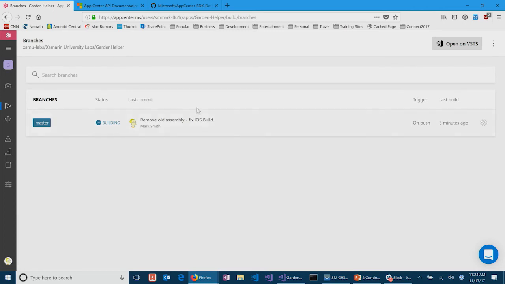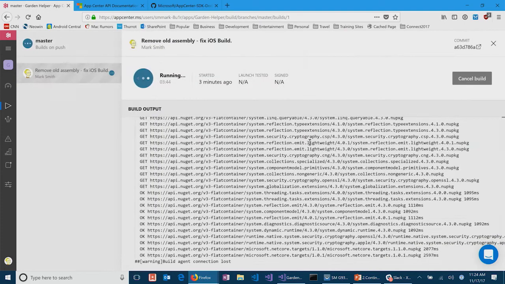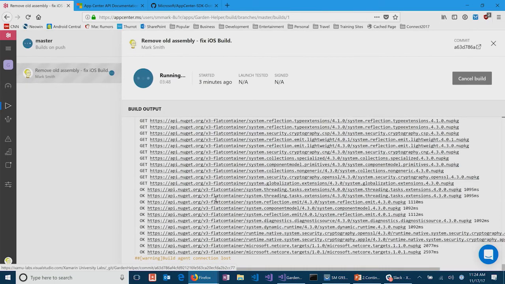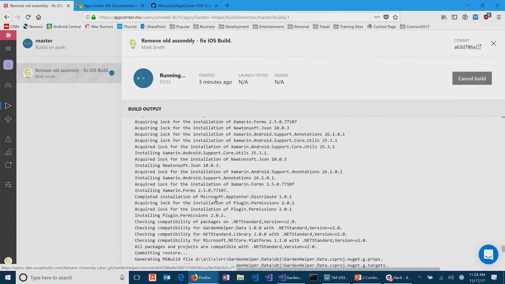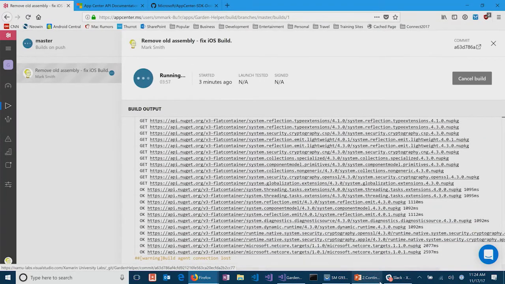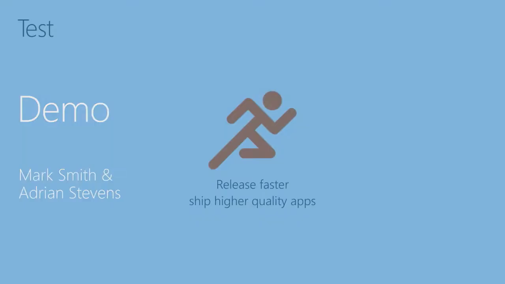Yeah, that's yes. And so it's still building. I was kind of hoping that we'd see it. We might be able to at least see where it is. And so you can actually click on it while it's running, and you can kind of see what it's doing. So notice it's pulling down NuGet packages here, of which there's a lot. And so it's still going through the build process. But that's the idea of the build tier. So let's go ahead and look at the next pieces that are available here.